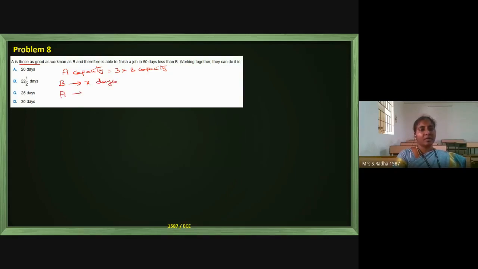A will be taking 1/3. Because he is 3 times stronger, he will take 1/3 of the days to complete the total work. Okay, this is step 1.